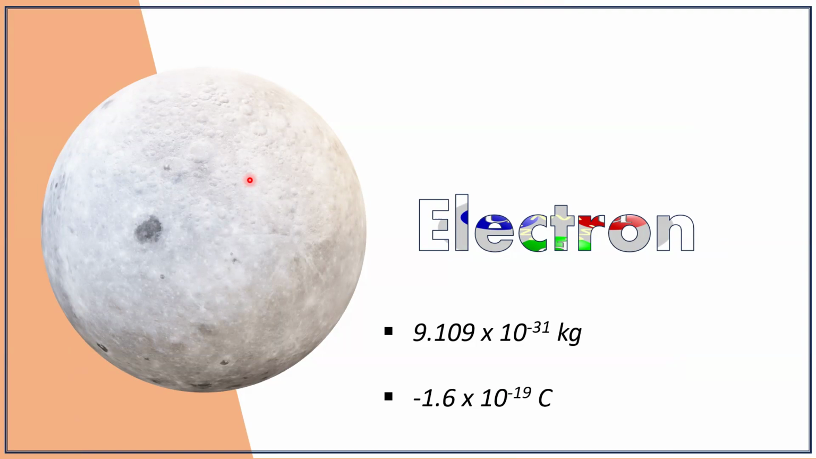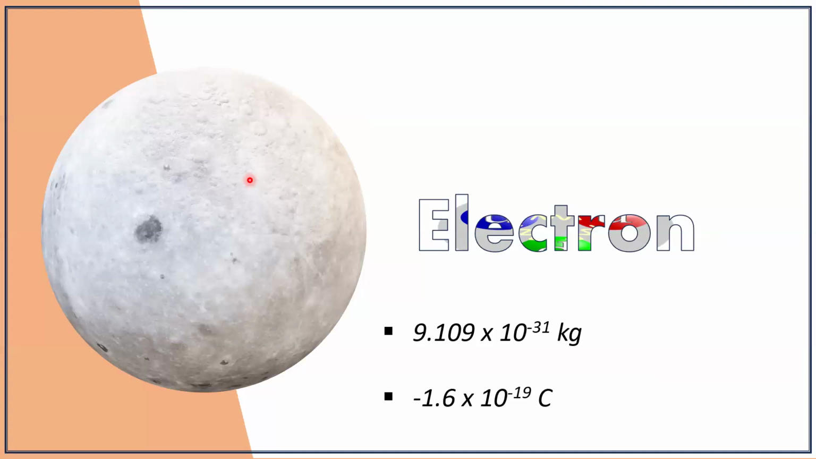So compared to an electron, the proton or a neutron is almost 2,000 times heavier. So compared to proton and neutron, electron has negligible mass. Its exact mass is around 9.109 into 10 raised to minus 31 kilogram, and the charge is minus 1.6 into 10 raised to minus 19 coulomb.